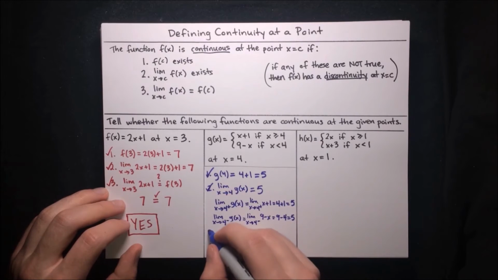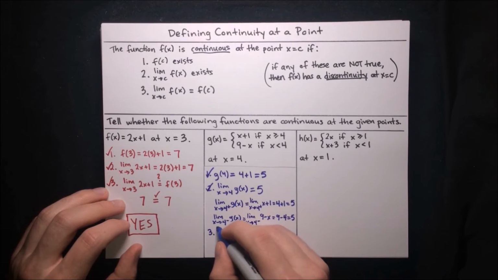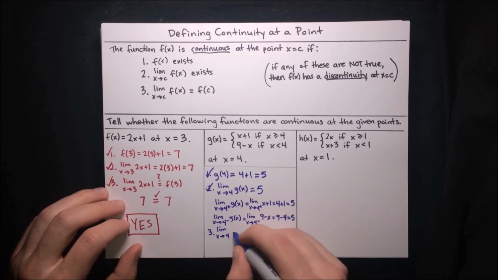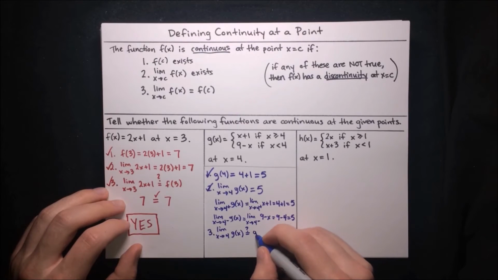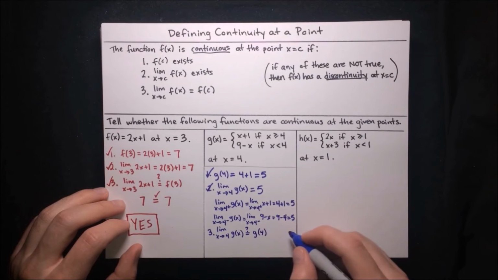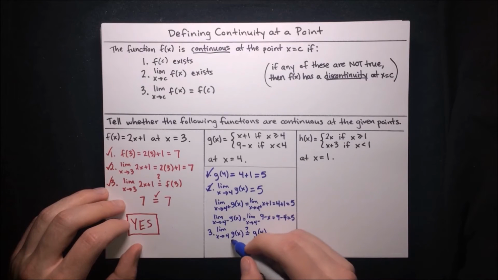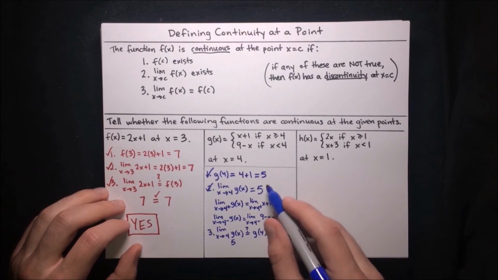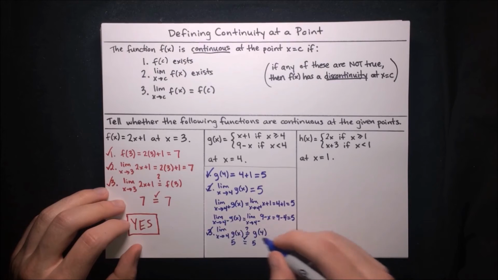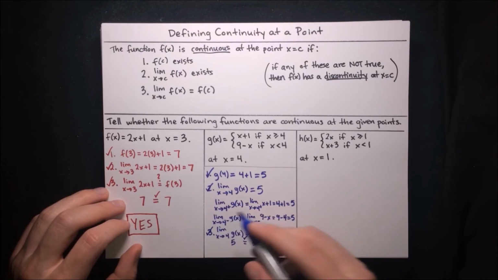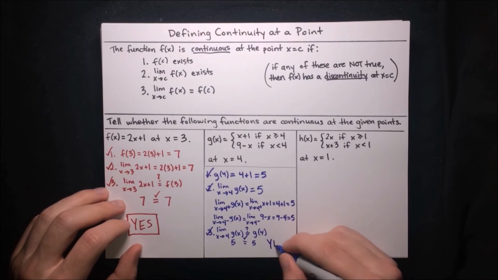And now our third requirement here is that the limit of g of x as x approaches 4 has to be equal to the value g of 4. And what did we find earlier? Well, we found that that limit is 5, and 5 is equal to g of 4. G of 4 is just 5. So yes, 5 equals 5. That's good. And so requirement 3 is satisfied. And that means since all of these requirements are satisfied, then yes, the function is continuous at x equals 4.